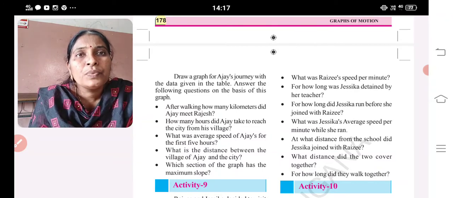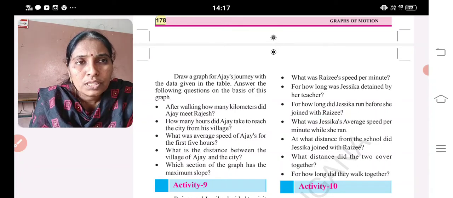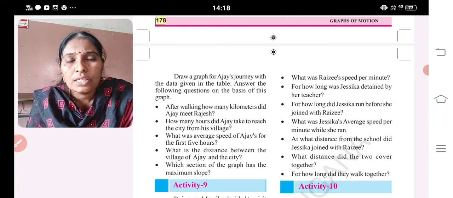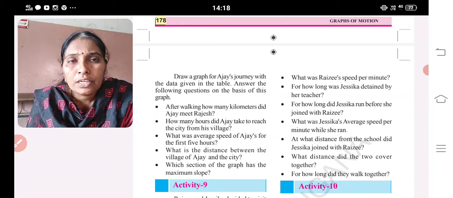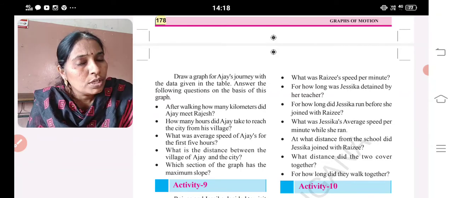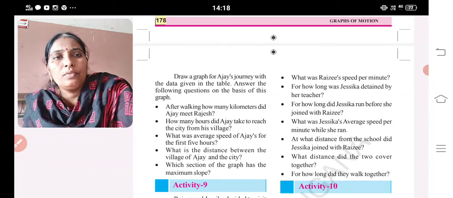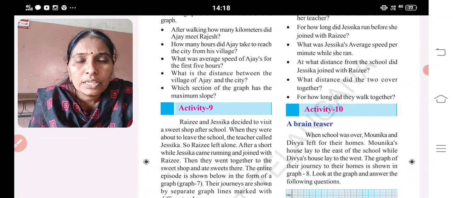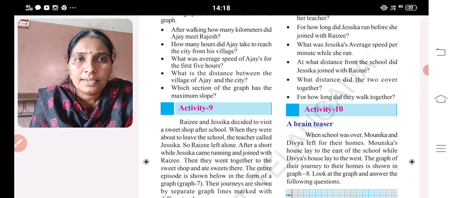So first, try to draw the graph. All of you, using the story, try to draw the graph. After drawing, try to answer all these questions. I am not going to solve it because I already explained how to draw the graph using the rough data, how you can convert it into fine data, and using the fine data, you need to draw the graph. While you are plotting the graph, on the x-axis you have to plot the time, and the y-axis is always the distance.